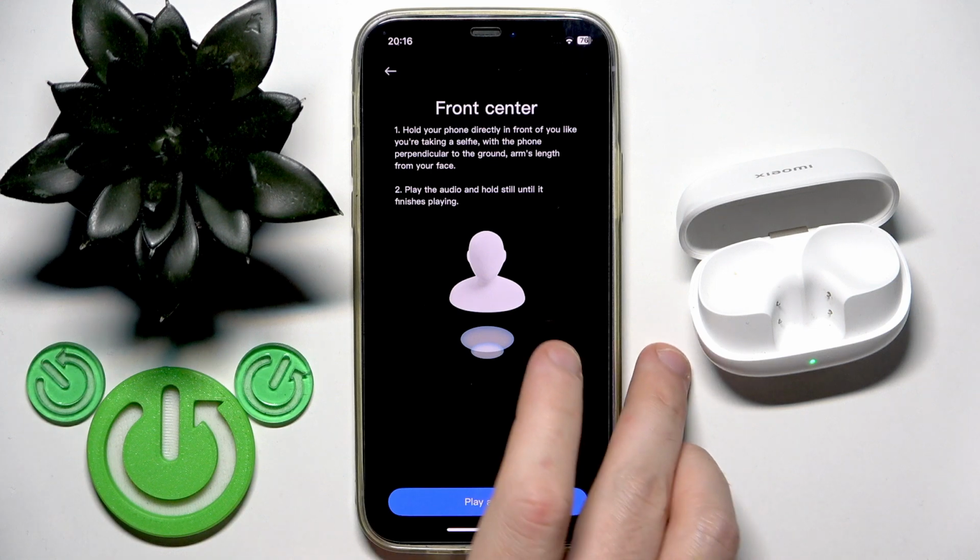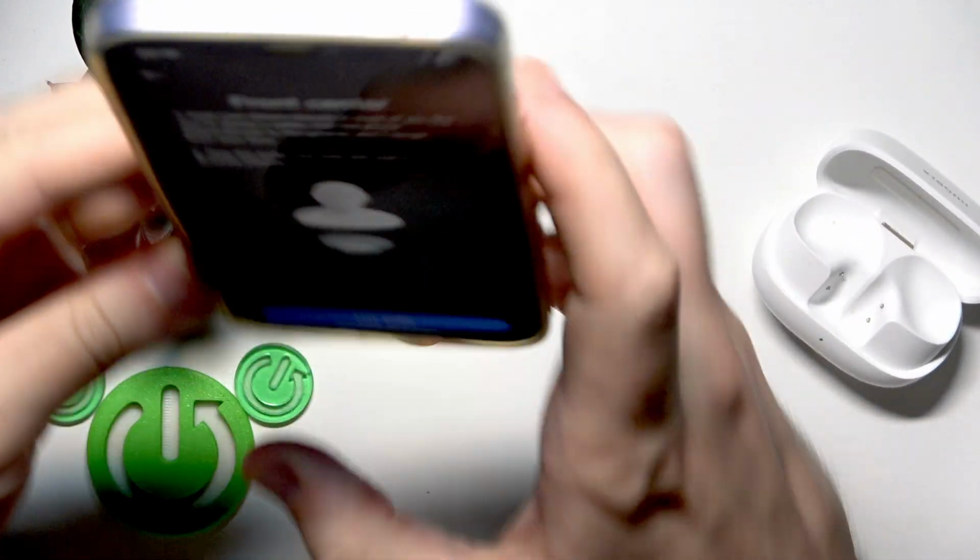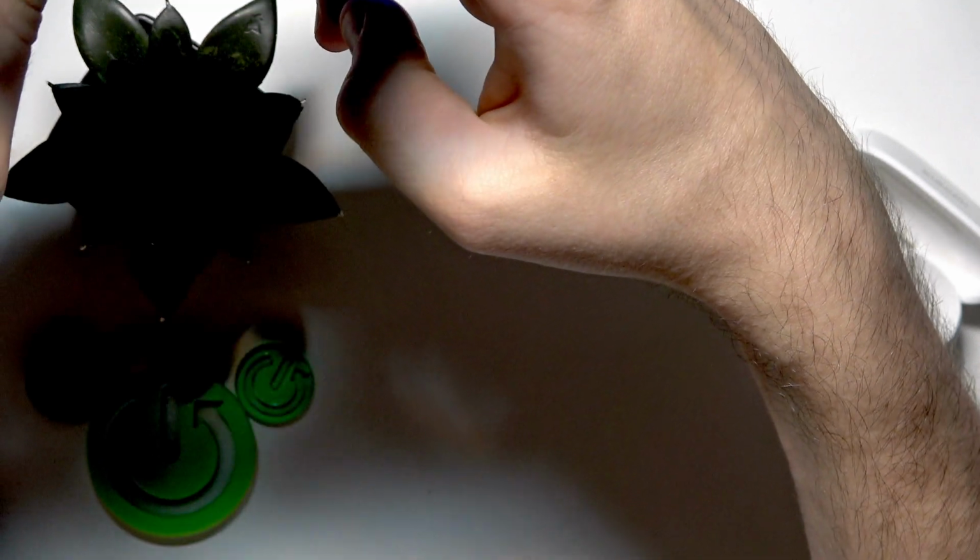Then click start and hold your phone straight to your face. Then click play audio.